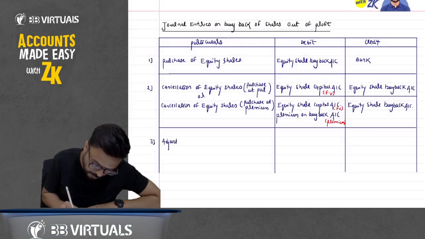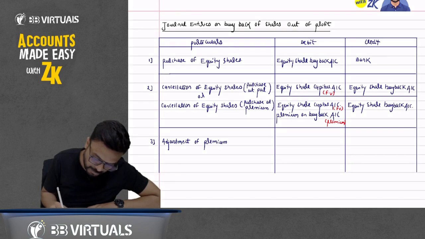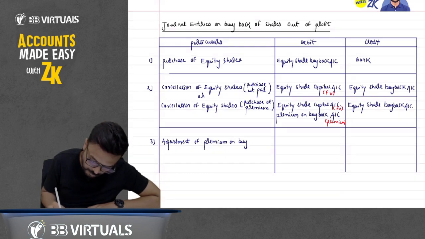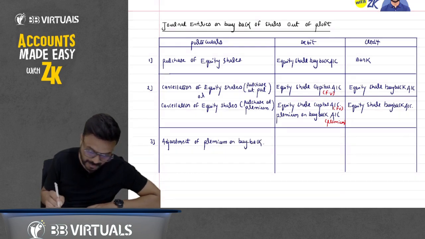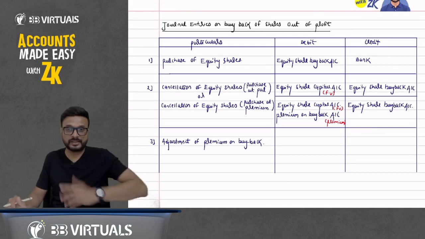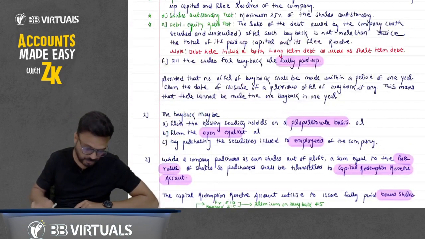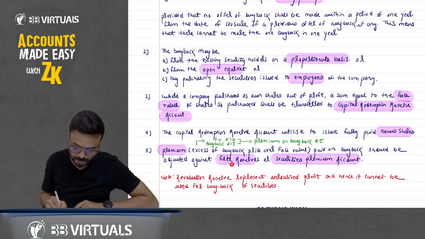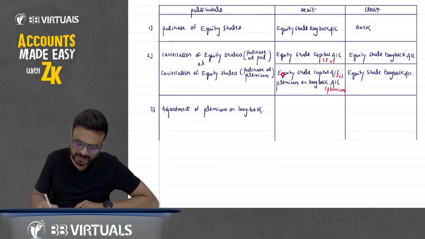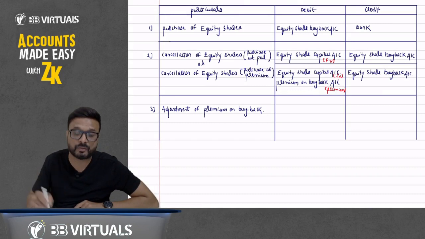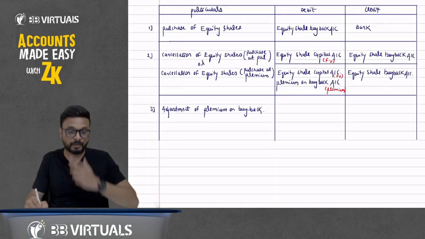Adjustment of premium on buyback. What is premium on buyback? You can see this premium on buyback. You know that this premium can be utilized against free reserve, or it can be utilized against securities premium. What does it mean? This additional amount that we have paid, this account is created, that is premium on buyback.